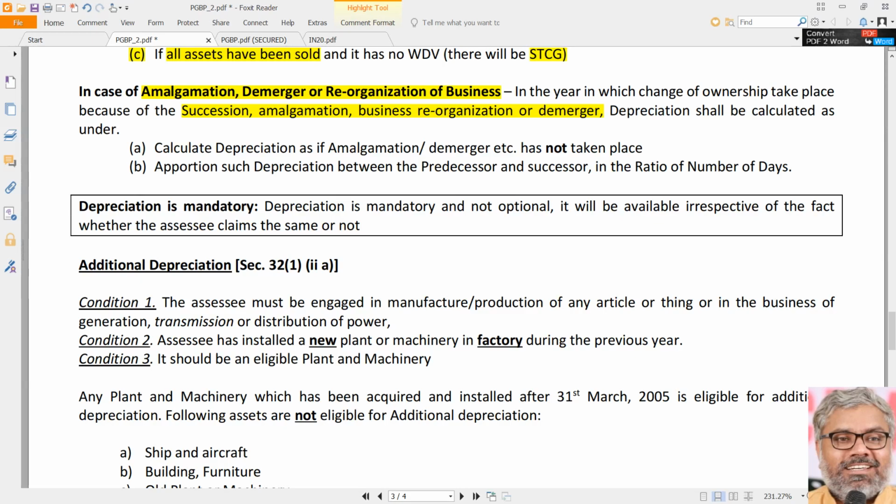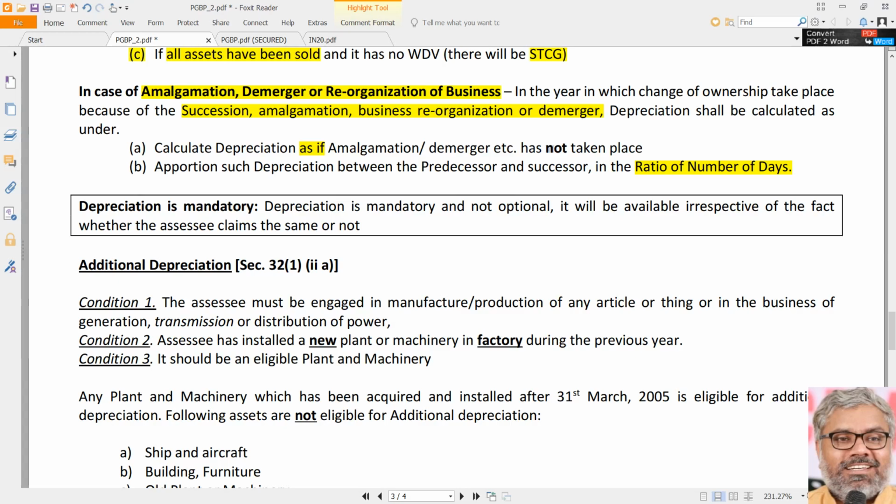So the question will arise definitely: how to calculate depreciation? Who can claim depreciation, the transferor or the transferee? Of course, both can claim, but on what basis? On the ratio of the number of days. So first thing first, we have to calculate depreciation as if nothing has happened. No amalgamation, no succession, no demerger, no conversion. Let us say a private company converted into LLP, LLP converted into private company, sole proprietorship converted into company. Anything can happen. First we have to calculate depreciation as if nothing happened.